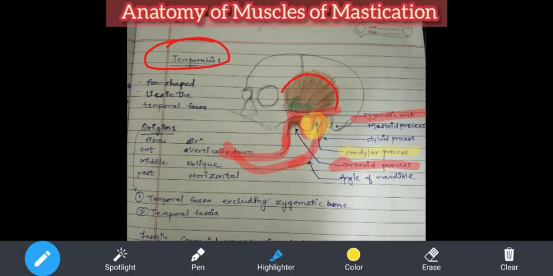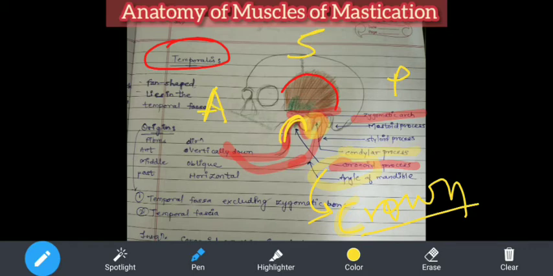Coronoid comes from corona, and corona means crown. So the coronoid process is a crown-like process, present anteriorly. You will have understood the diagram orientation: this is posterior, this is anterior, this is superior, and below is inferior. This is the orbit, and on one side this is the nasal cavity.